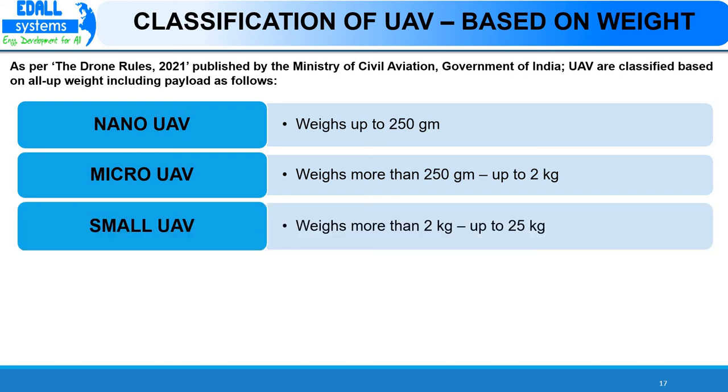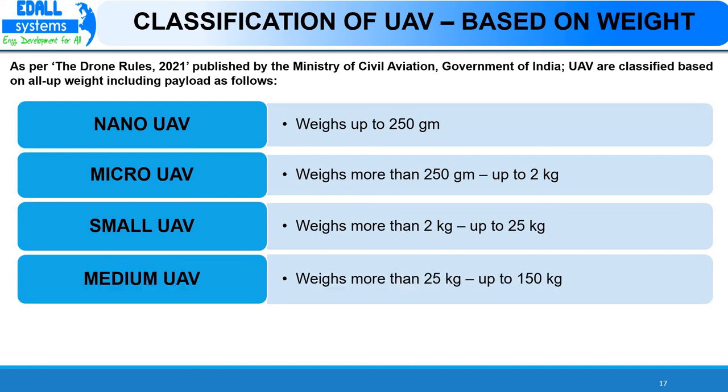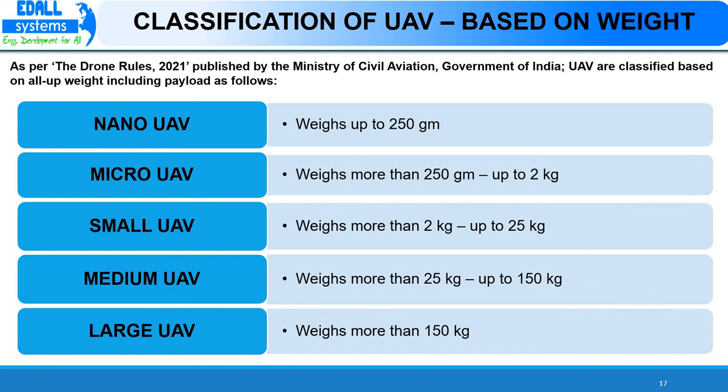small unmanned aerial vehicle weighing more than 2 kg but less than or equal to 25 kg, medium unmanned aerial vehicle weighing more than 25 kg but less than or equal to 150 kg. Lastly, large unmanned aerial vehicle weighing more than 150 kg.